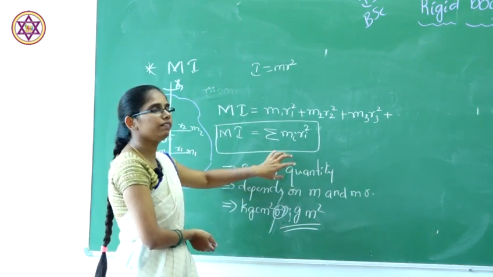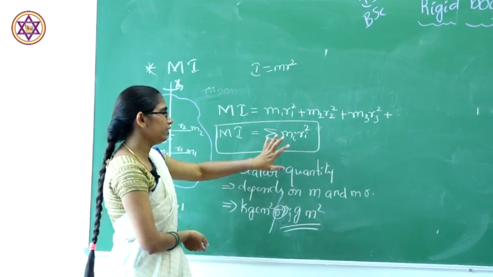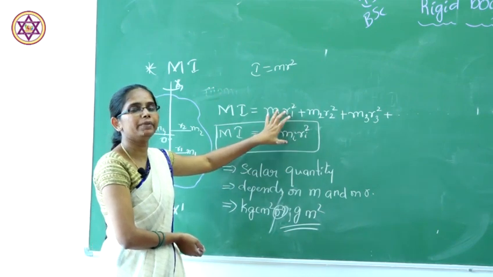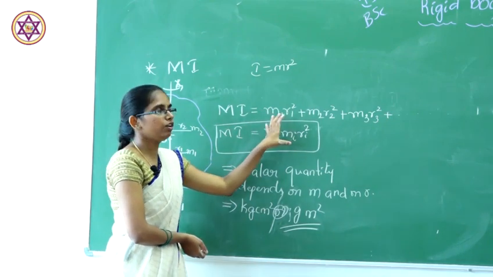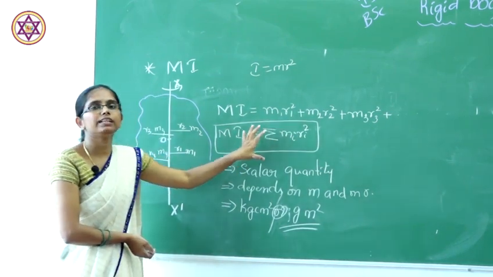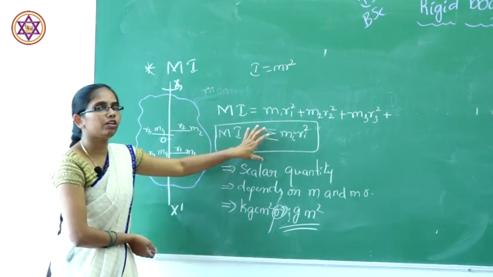So moment of inertia will always be a scalar quantity. It depends on mi and ri. This is the mathematical representation of moment of inertia. So next one will be the kinetic energy of a rigid body.